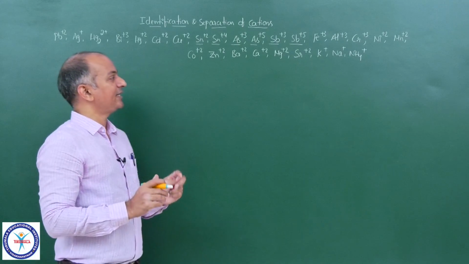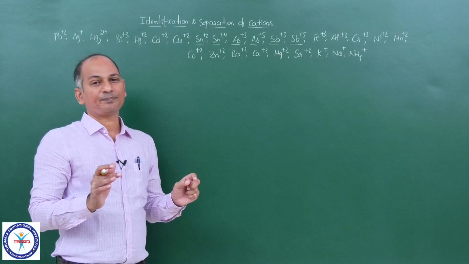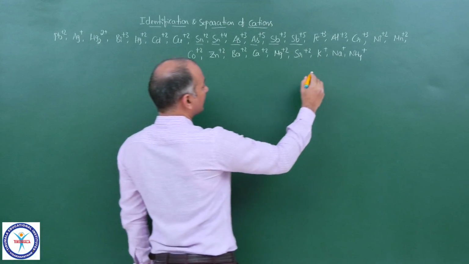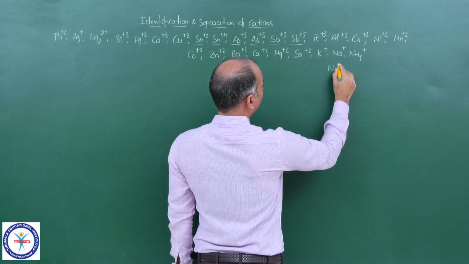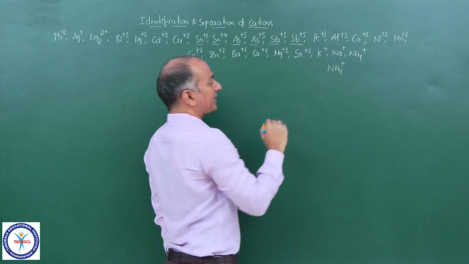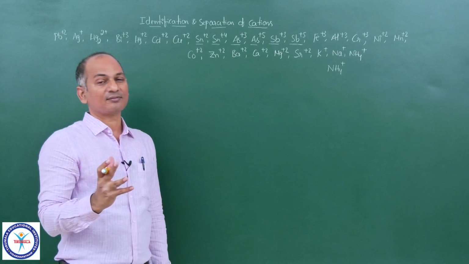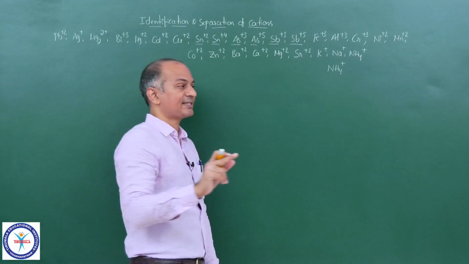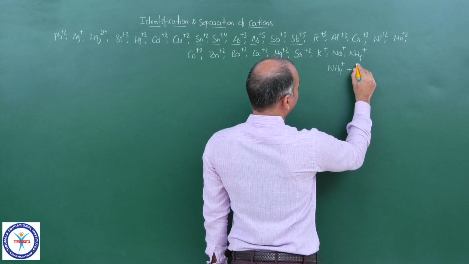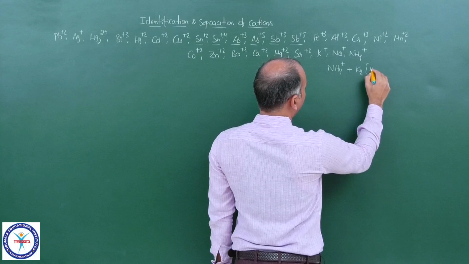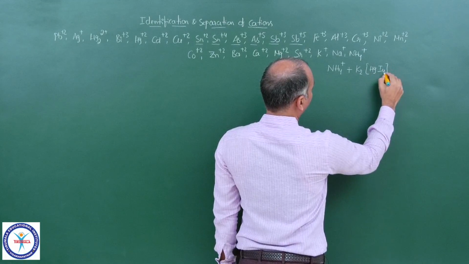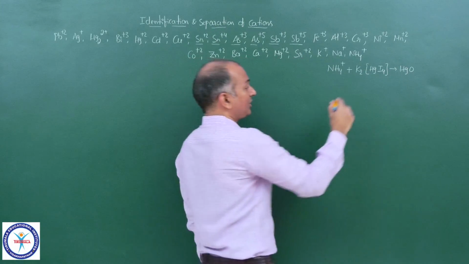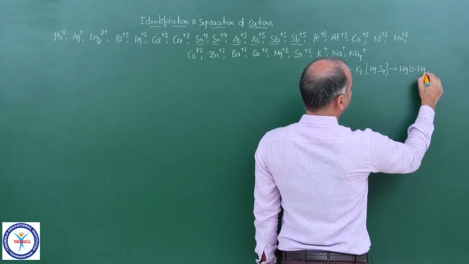So here the first point is, before we start the separation, all of you recall NH4+. NH4+ identification as well as separation, both can be done with the help of Nessler's reagent. So NH4+ with K2HgI4, and you will get brown colored HgO·HgNH2I.